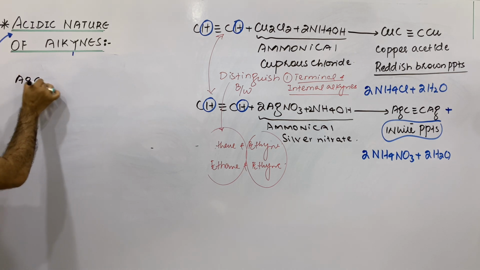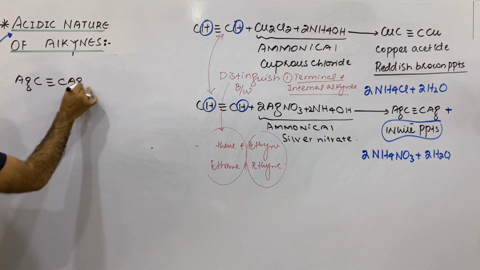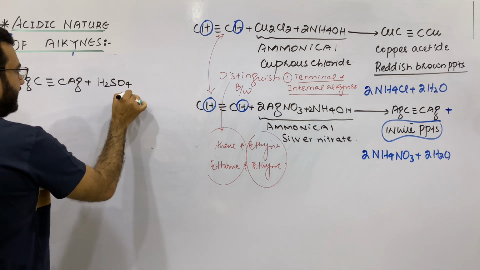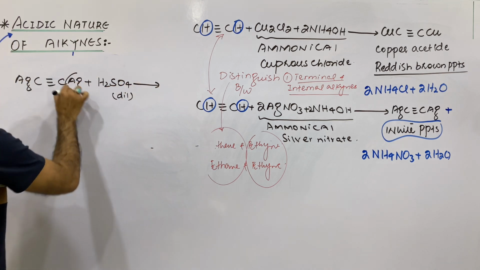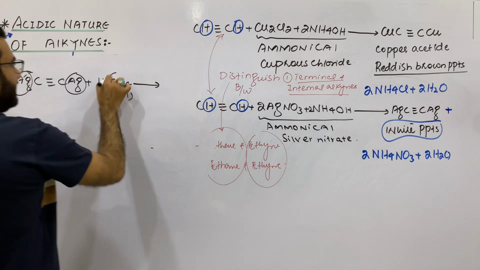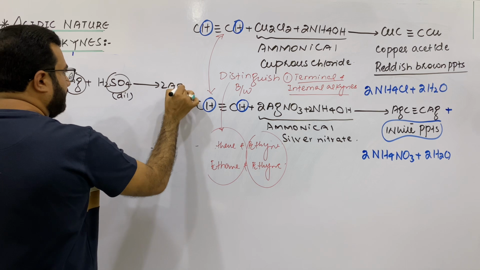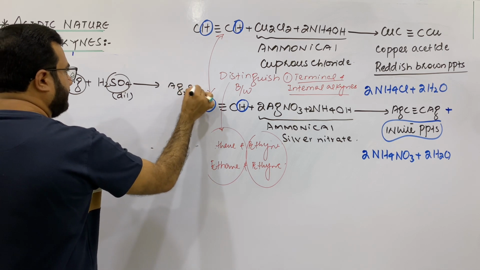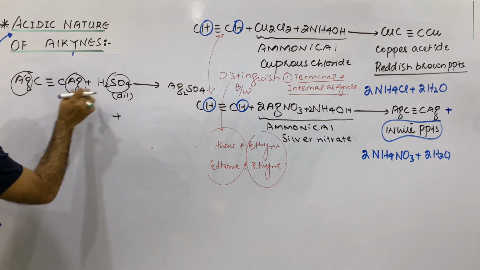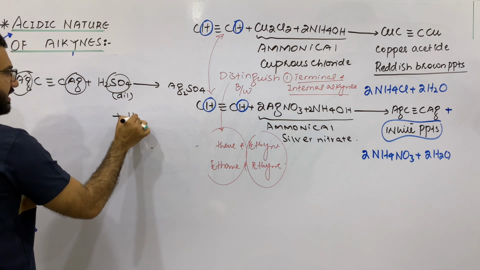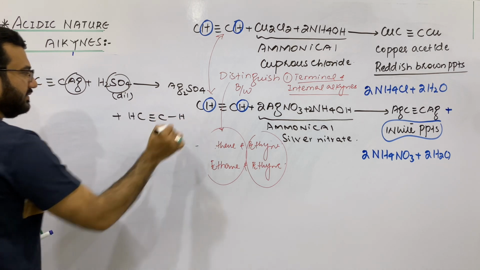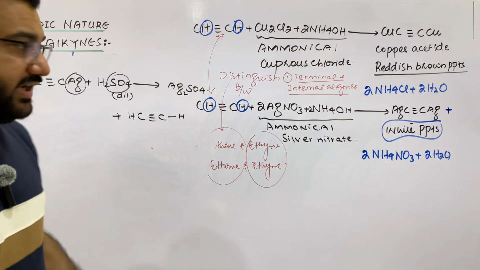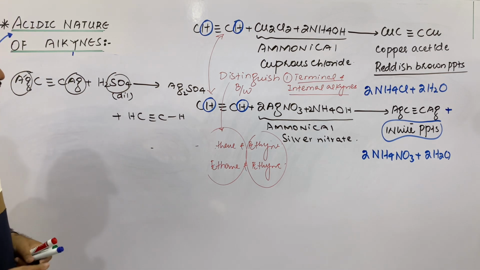Just like if the disilver acetylide is made to react with dilute sulfuric acid, my dear students, both silver atoms will join with sulfate and form Ag2SO4, and similarly these two hydrogens will replace silver and you will again get the ethyne. So this reaction can be used to reconvert a silver acetylide into acetylene.